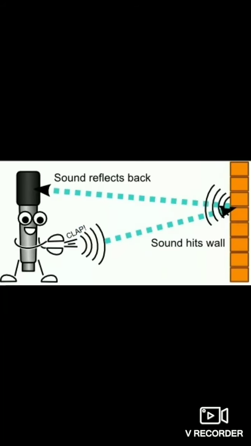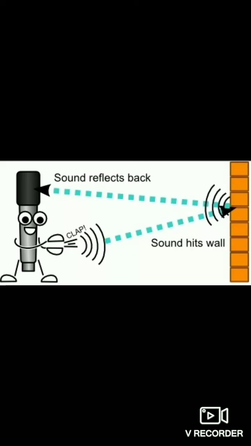And one more thing, in 0.1 second the sound is reflecting and hitting our brain. Remember it, these are the important ones. Next, conditions required for occurrence of an echo.